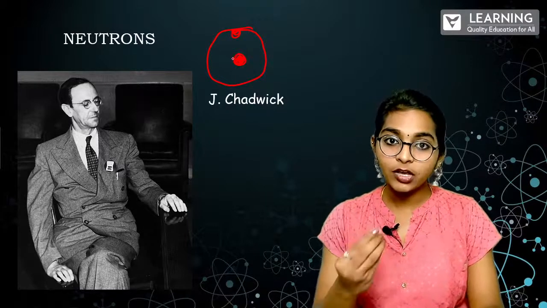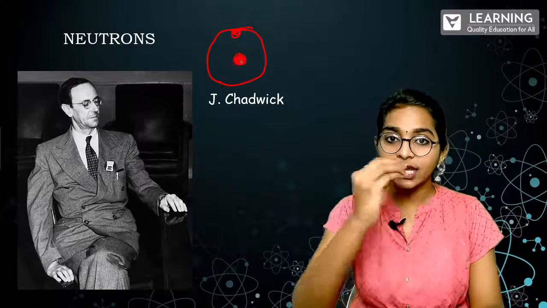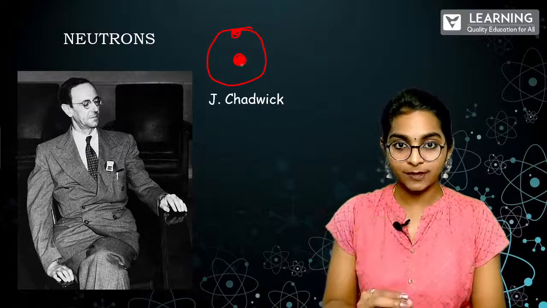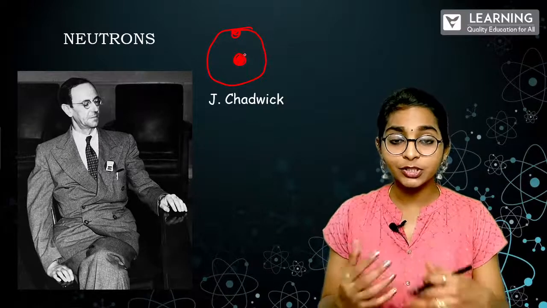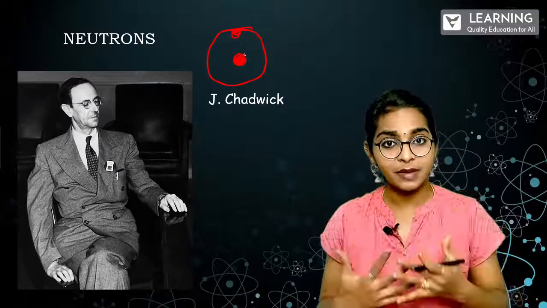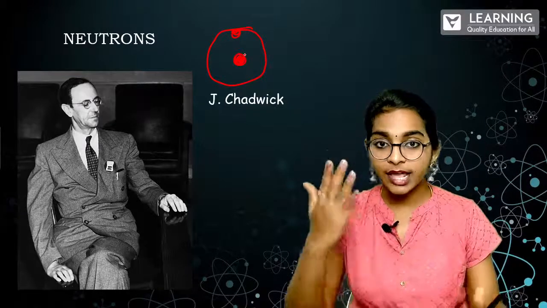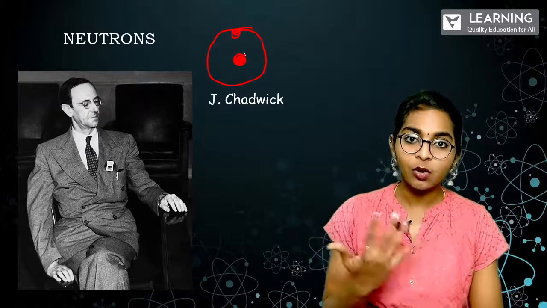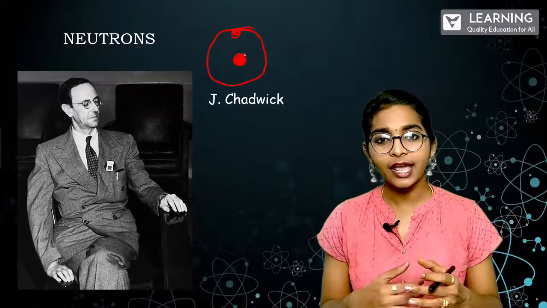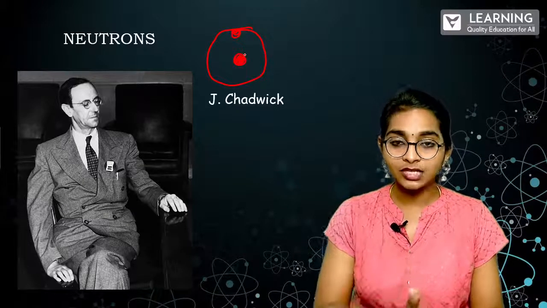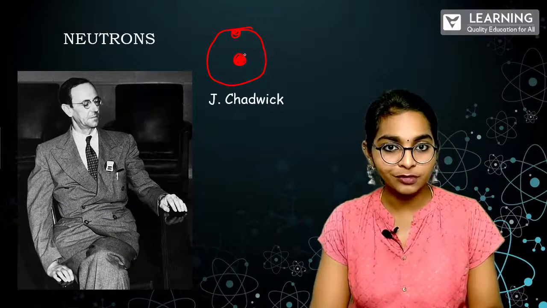Because if any object is revolving or rotating or just moving in a circular path, it will have an acceleration. Due to that acceleration, lots of energy will be spent. Correct? So once all the energy is worn out, the electron will fall back into the nucleus, and the entire atom will collapse. So these were the actual drawbacks of Rutherford's model.